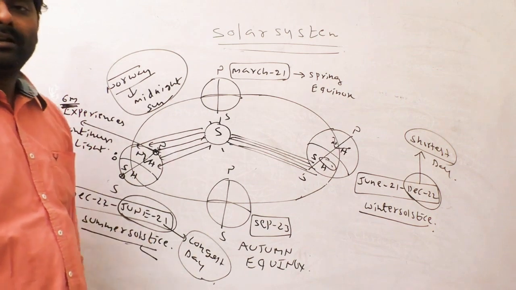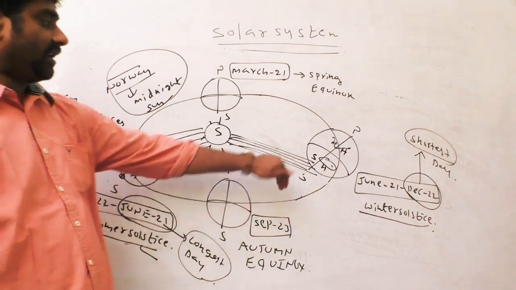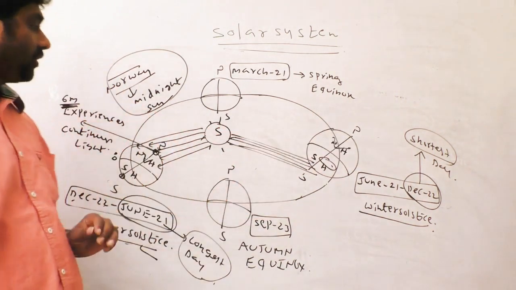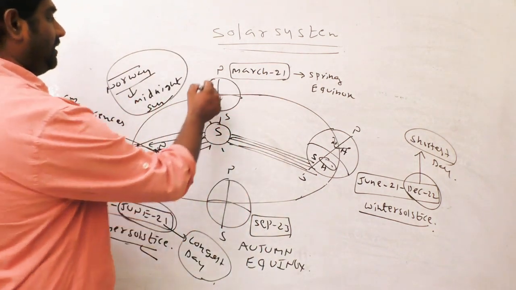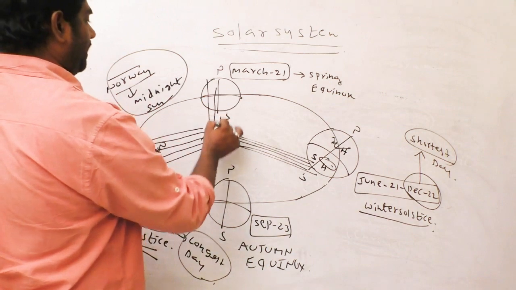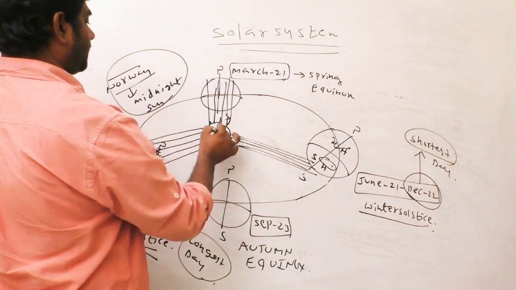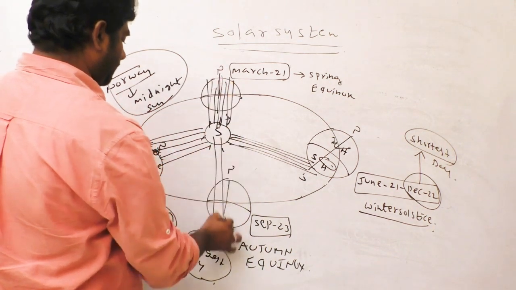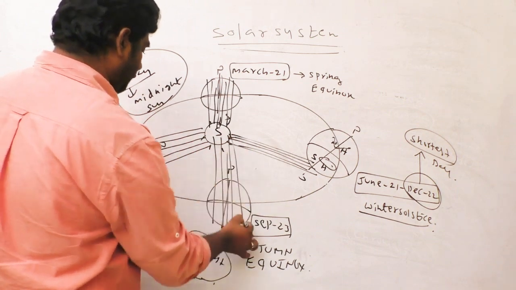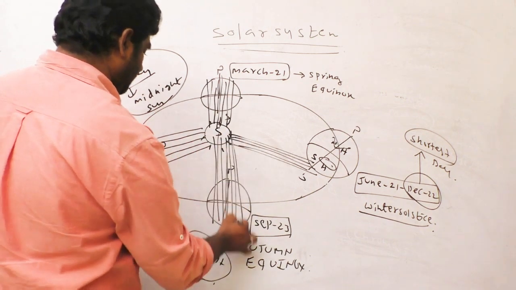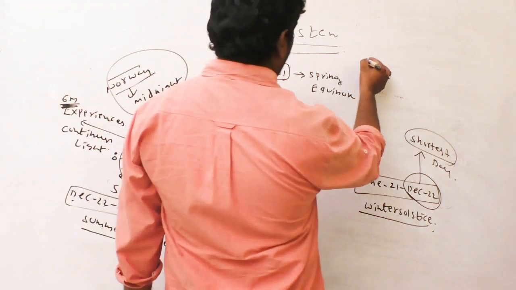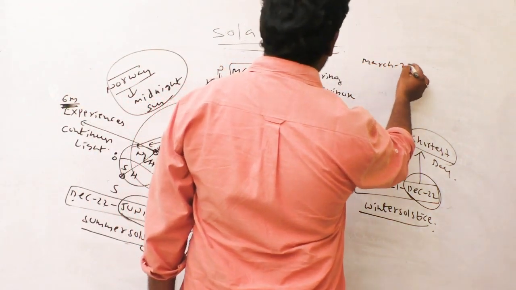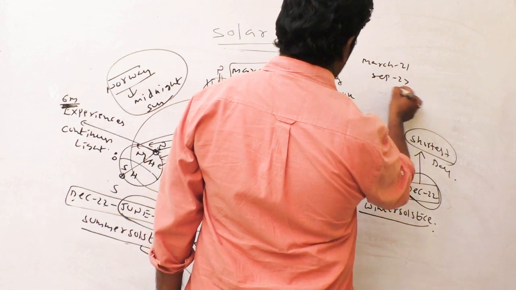But Australia and India are opposite. Okay, but on March 21st and September 23, what happens? Across the entire world, from the North Pole to the South Pole, the sun's rays fall vertically.